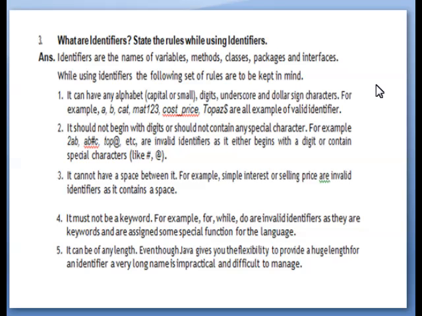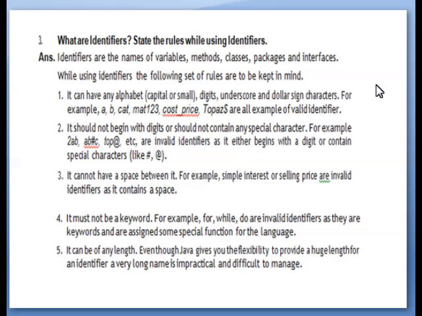Point number 1, it can have any alphabet, that is capital or small, digits, underscore, and dollar characters. For example, A, B, cat, mat123, cost_price, topaz$ are all examples of valid identifiers.